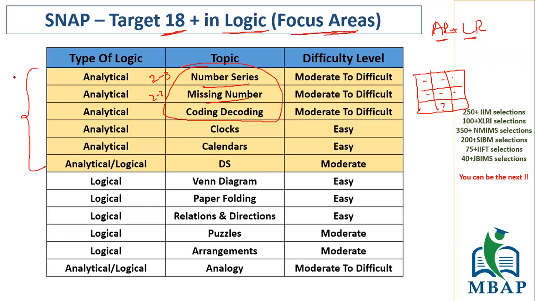This can be a total of close to 6 to 8 questions that can come from just these three things. Out of 25, these three topics might be 20% of your logic section. And yes, it can go from moderate to difficult. In fact, it can be easy also, but in most of the cases that we see it goes to moderate to difficult, because these are the three topics which become the differentiator between someone who's cracking SIBM and someone who's getting into another college. So make sure that you are doing a lot of practice, identifying all those patterns which are possible, and having the right mindset to get these three questions right.